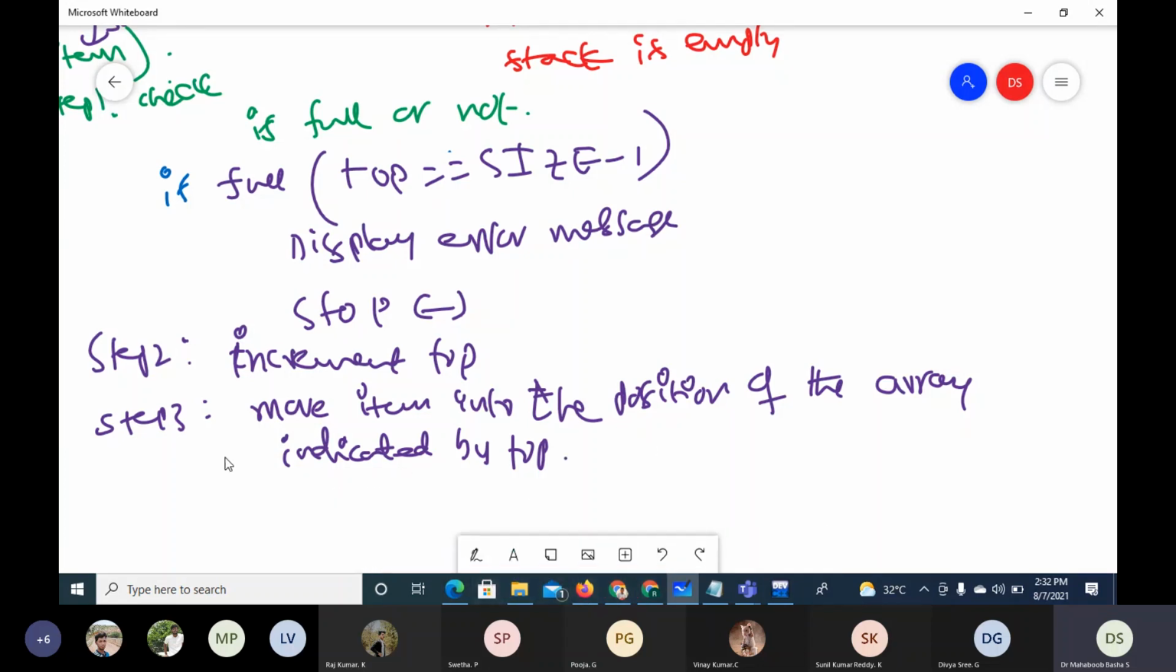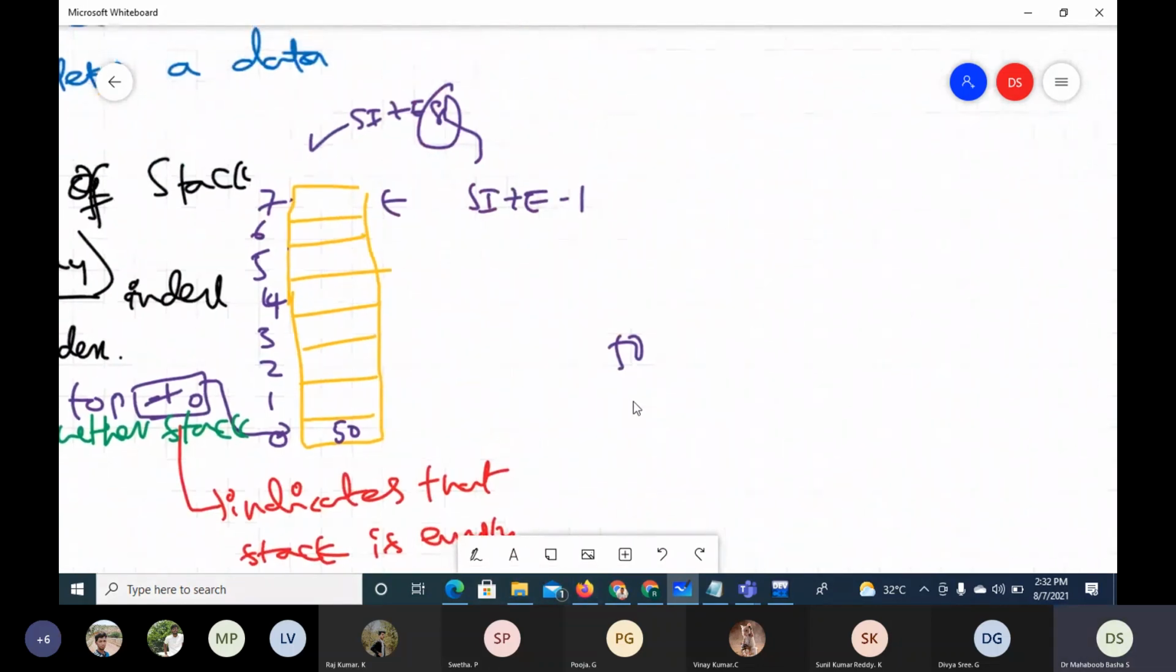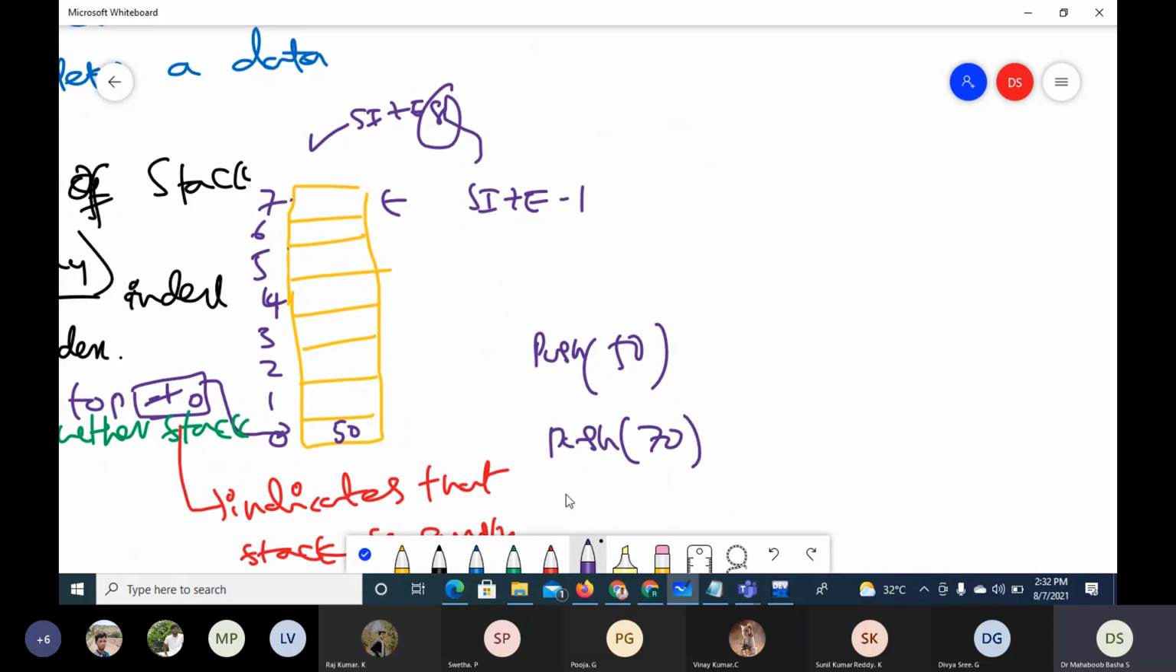Now, if I take this statement here, if I initially write push 50, because top is -1, 50 is pushed there. Again, suppose I say push 70. Now top is 0, and top is incremented to 1, and 70 goes to the position indicated by top. Now top is pointing to the data item which is added next. Now if I have to delete, I have to delete 70.